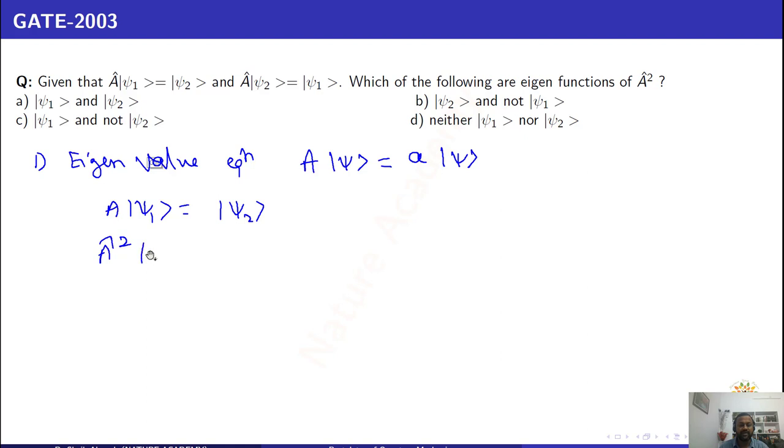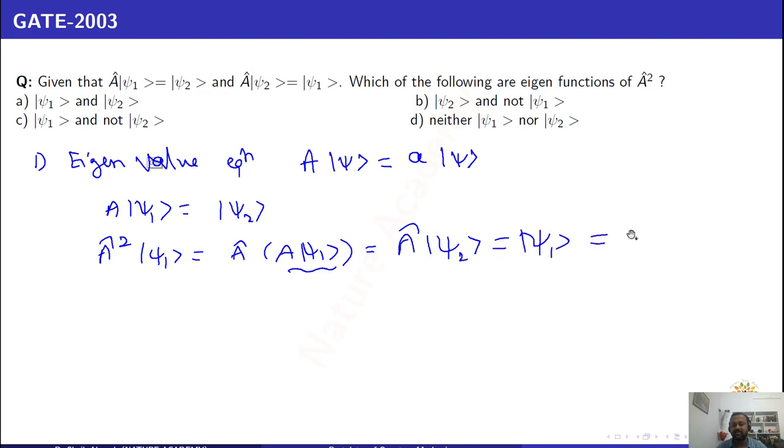The operator A square acting on psi 1 is simply A acting on A psi 1. When A is acting on psi 1, you get psi 2, and A acting on psi 2 is nothing but psi 1. I will write this as 1 into psi 1. So check this equation: A square on psi 1 gives 1 into psi 1, so the eigenvalue is 1.